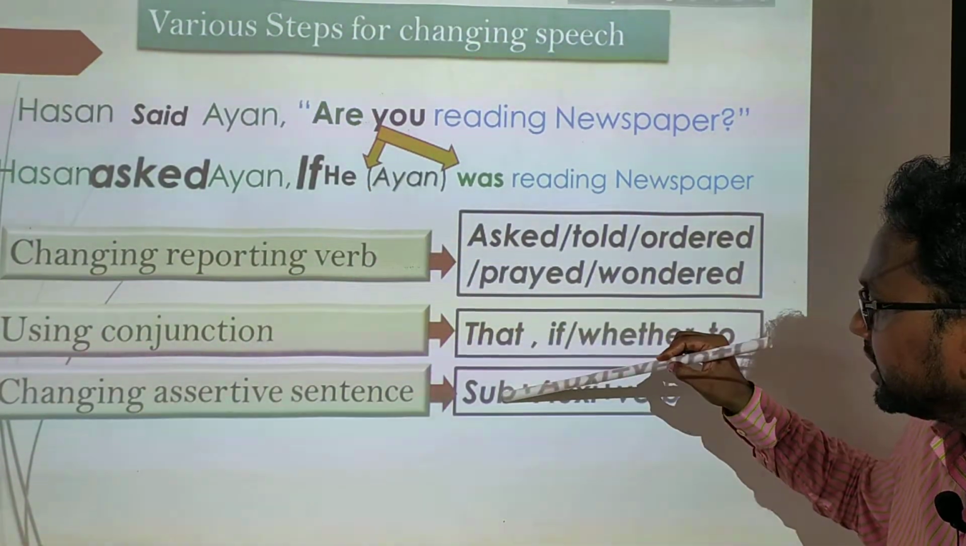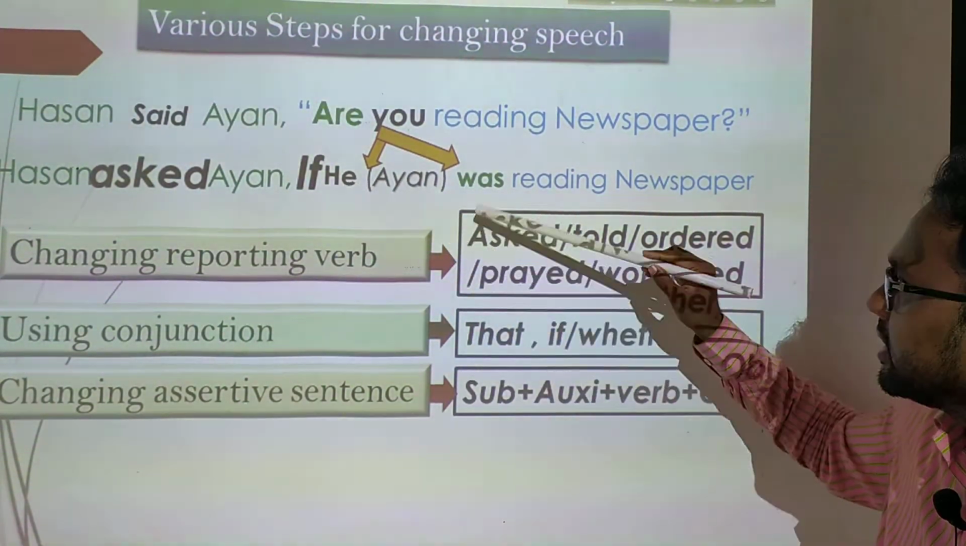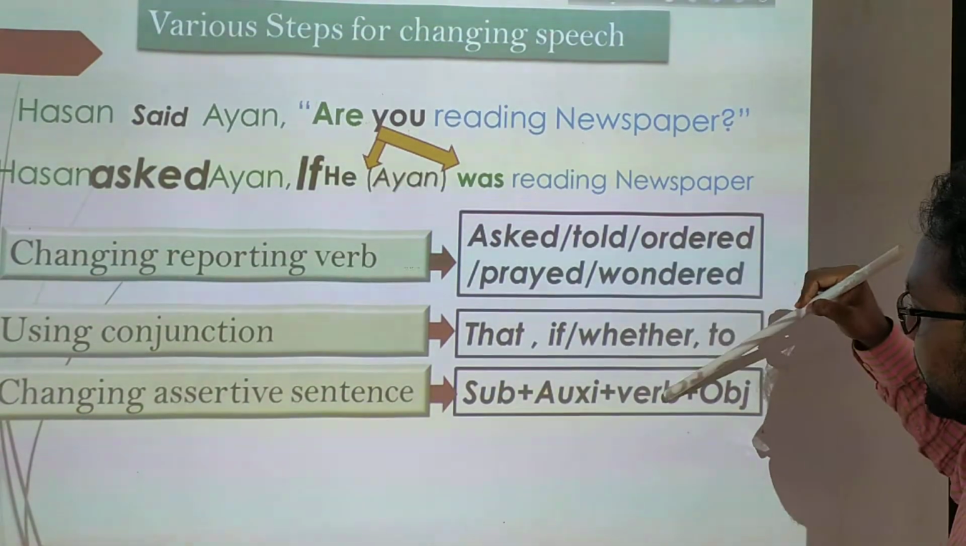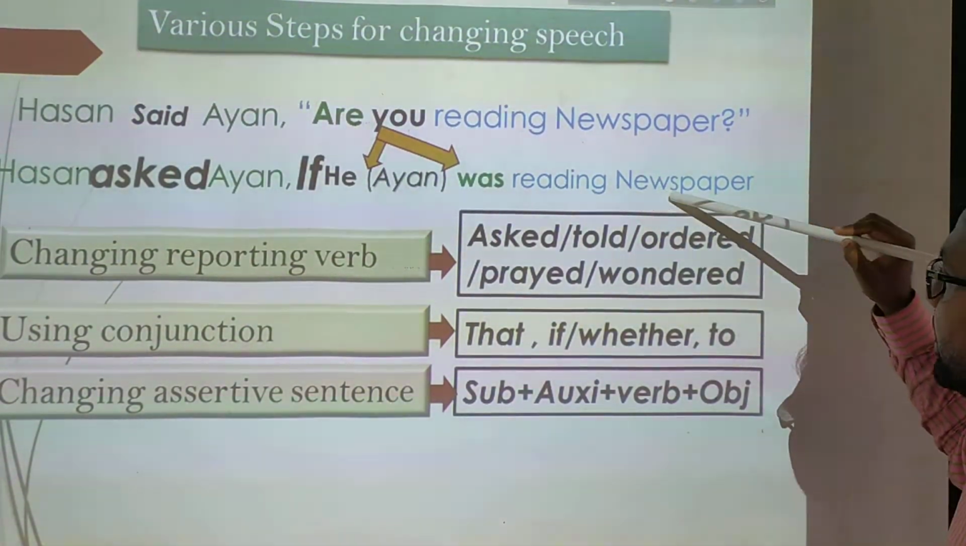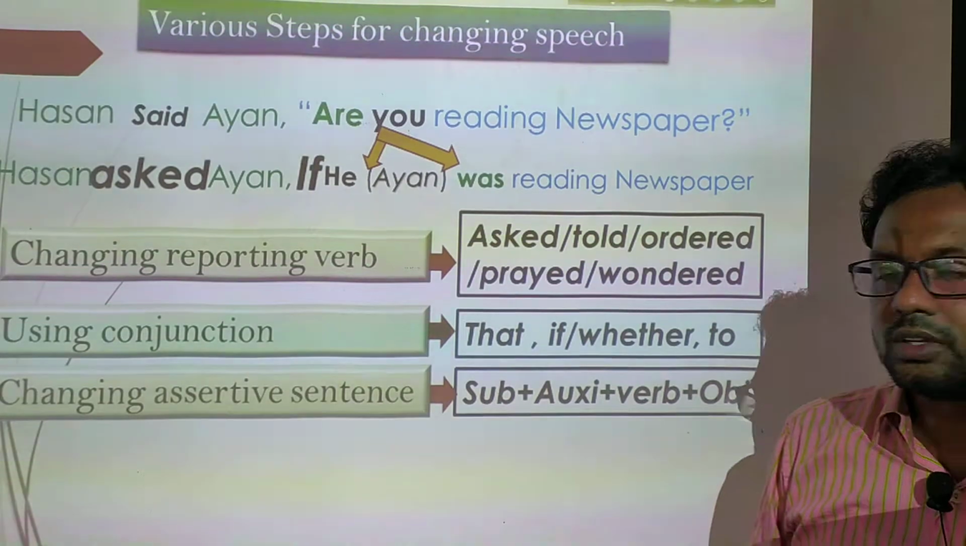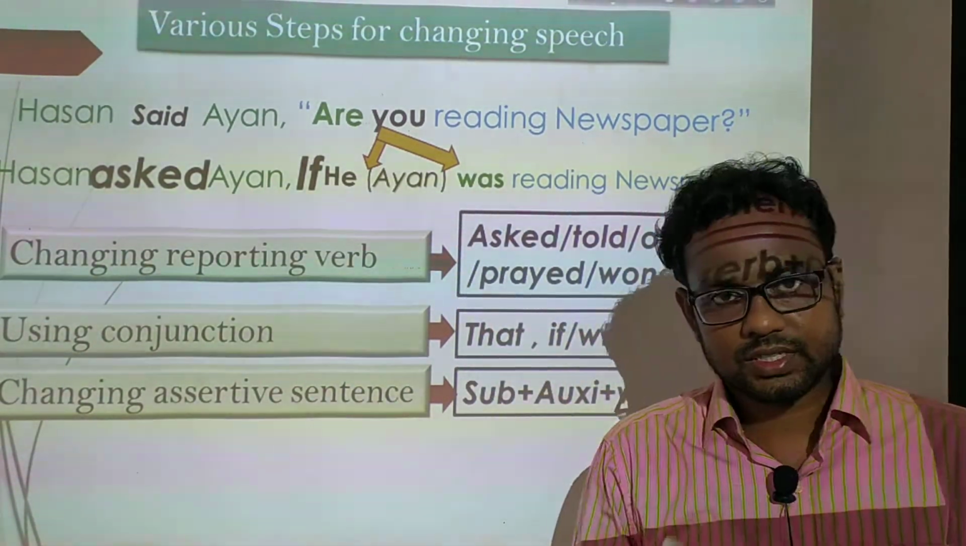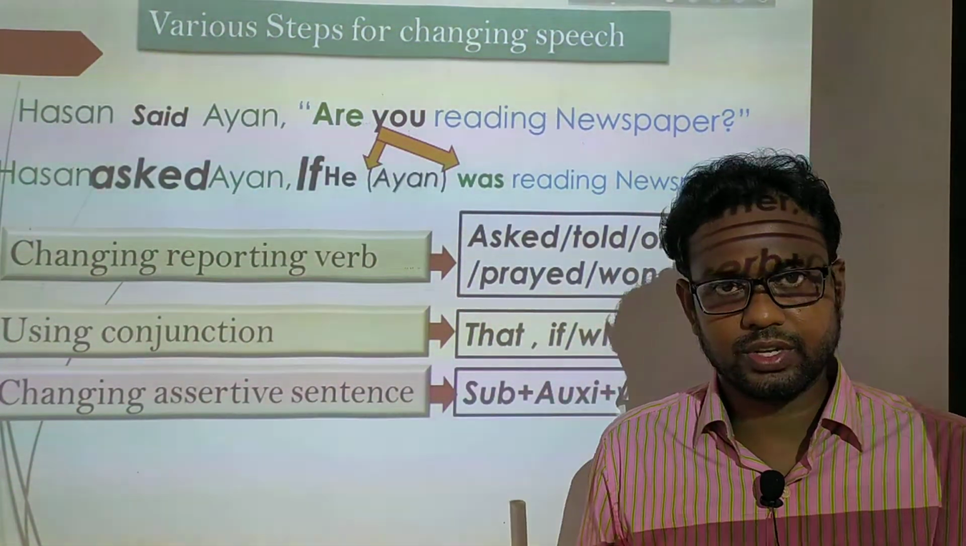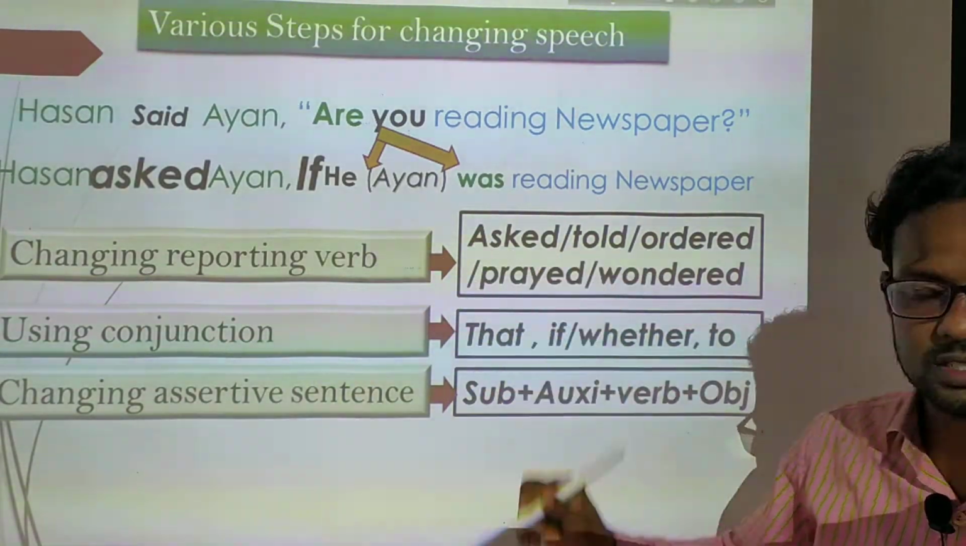Here he is the subject, placed here. Now the auxiliary verb here is was, reading is the verb, and newspaper is the object. So the structure of the assertive sentence has been followed in this step.